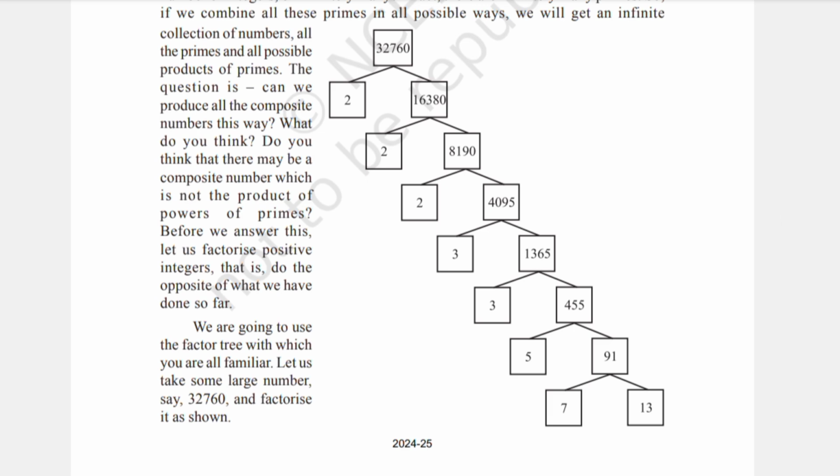Let us see. 32760 divided by 2 is 16380, 16380 divided by 2 is 8190, 8190 divided by 2 is 4095, 4095 divided by 3 is 1365, 1365 divided by 3 is 455, 455 divided by 5 is 91, and 91 divided by 7 is 13.